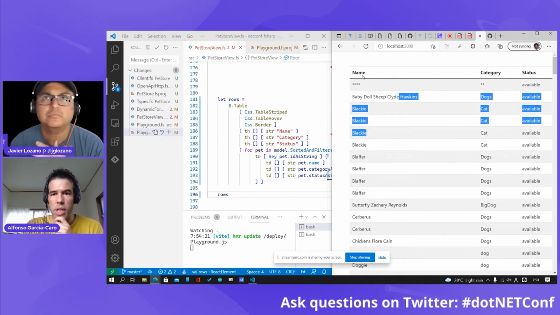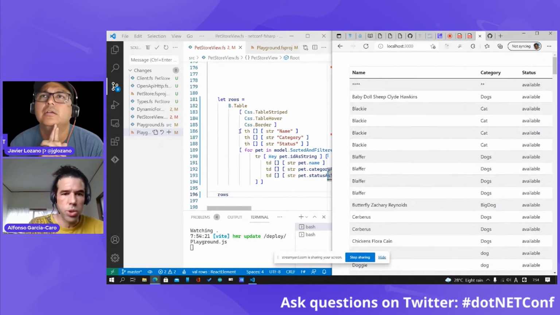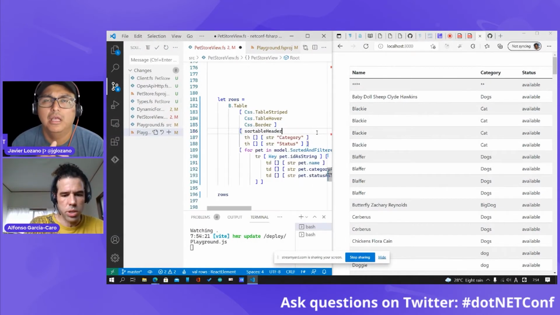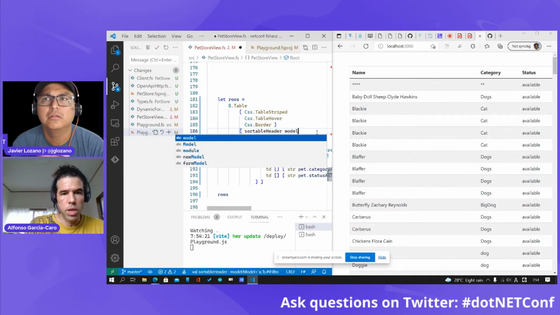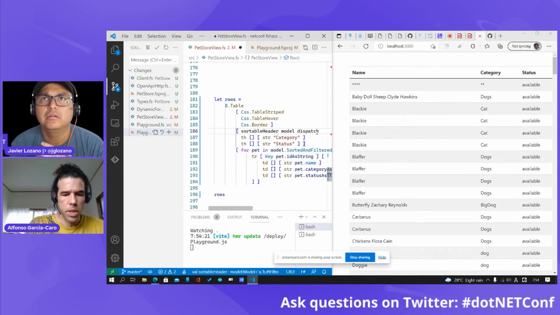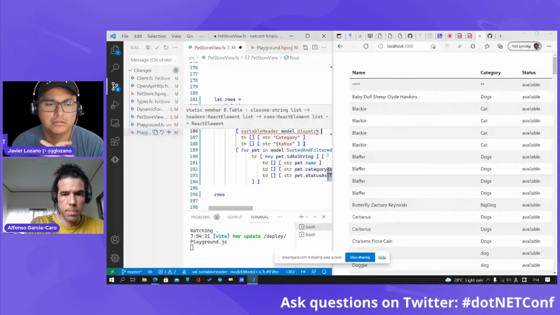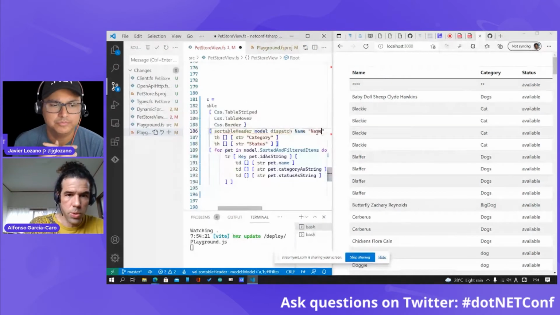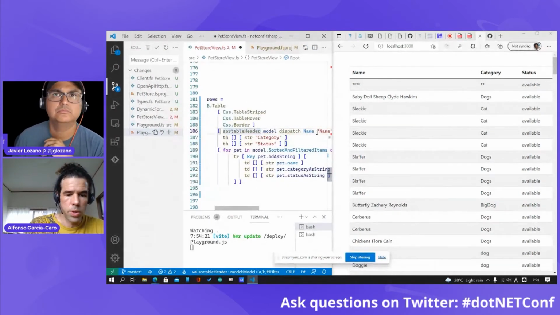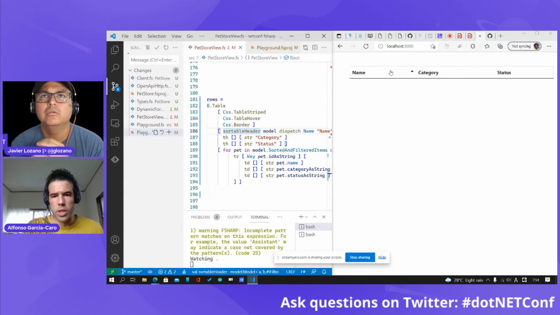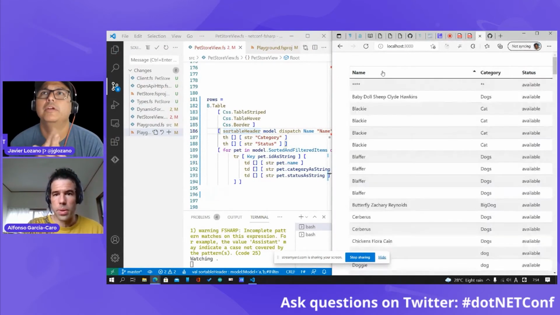And let's say that we want to be able to sort this, so we can take our header, model, dispatch, the name. Now we can sort. Very nice.